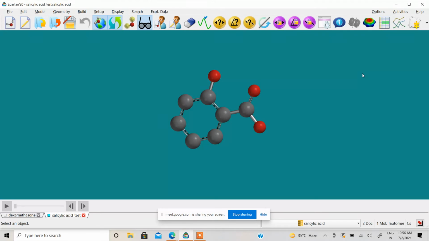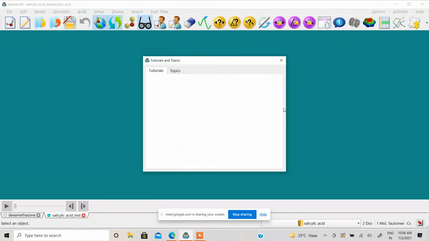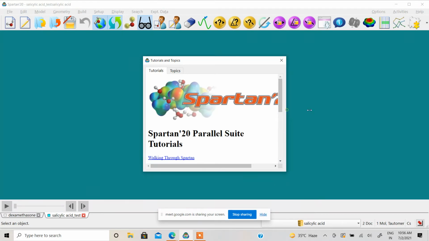Okay. So as you know, all software comes with manual. We also have manual here, Spartan 20 manual. But apart from this manual, we have something more for you. We have inbuilt tutorial for you, and I believe this thing is going to make you excited. When you click on this tutorial part, it will take you to a brief.